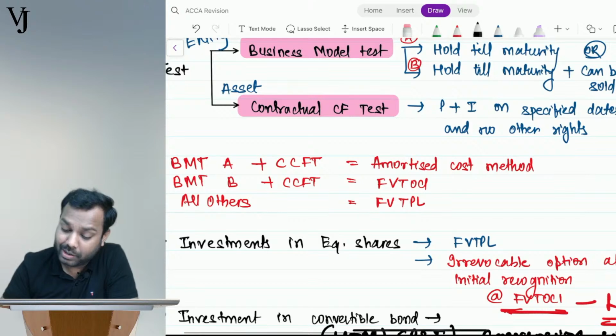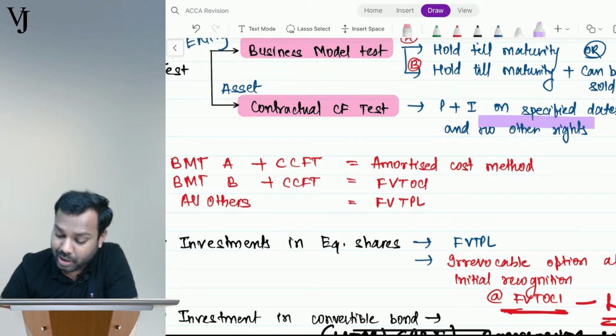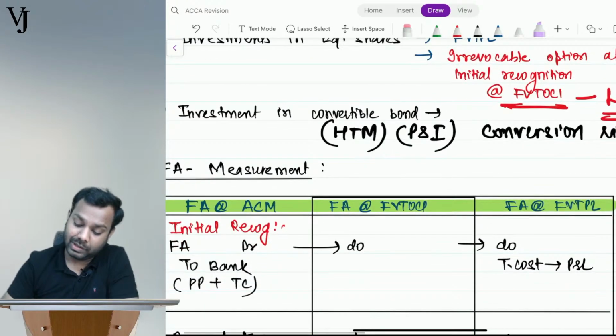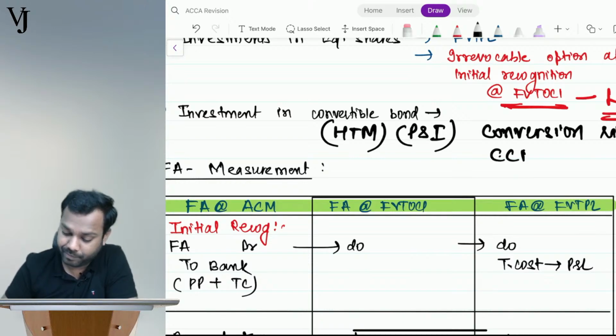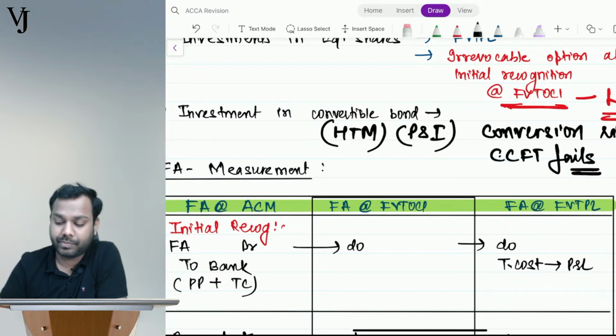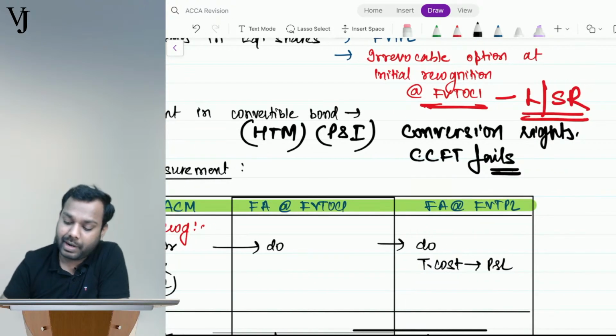And no other rights, guys. SPPI fails. Conversion right exists.